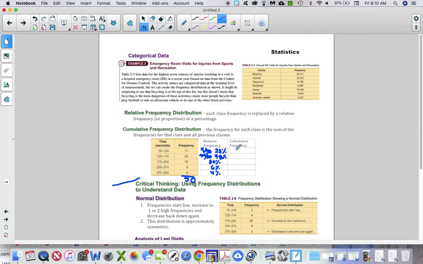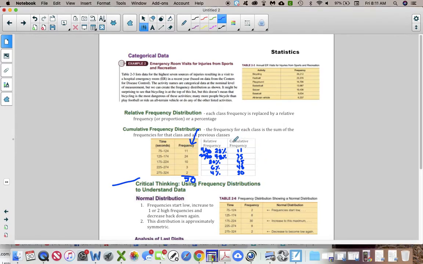Now cumulative frequency goes back off of this table right here. And cumulative frequency looks like this. This would be 11. This would be 35. This would be 45. This would be 48. And this would be 50. Okay, now here's what these numbers mean. This 11 goes straight from this 11, but then cumulative frequency is you're accumulating it, right? If you have a cumulative test, it's like all of the stuff before that. So this slot is going to be 24 plus 11. That's 35. In this slot is going to be 10 plus 24 plus 11, 45. In this slot, this 48 is these four added together, and 50 is all of them added together.